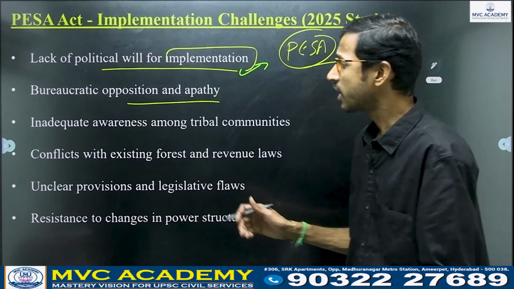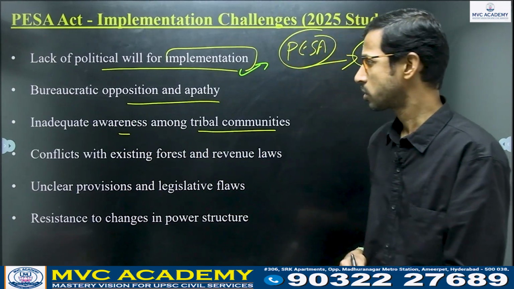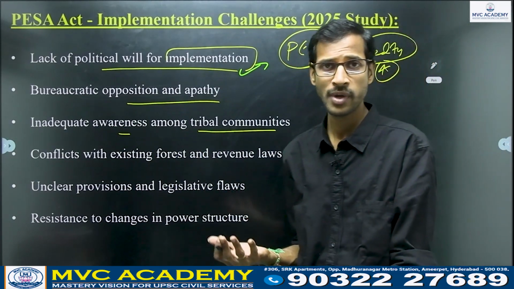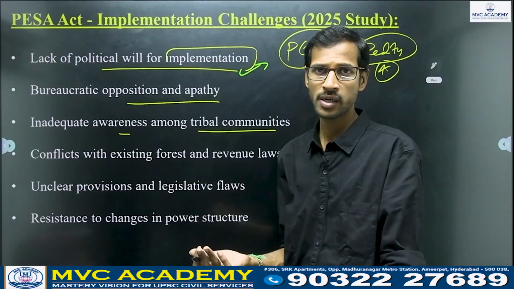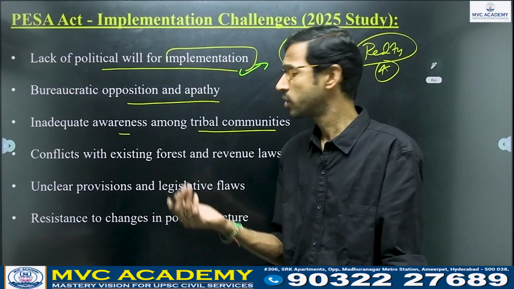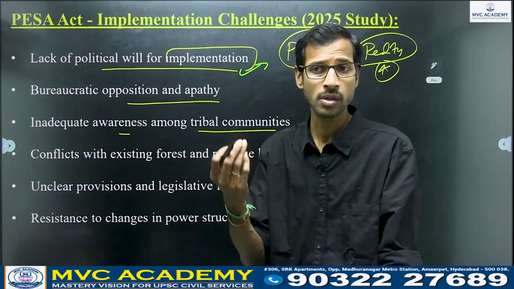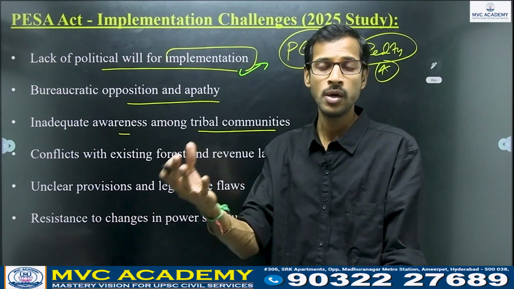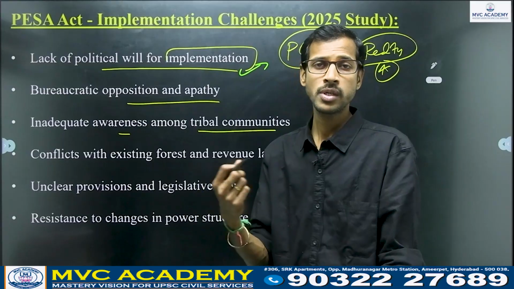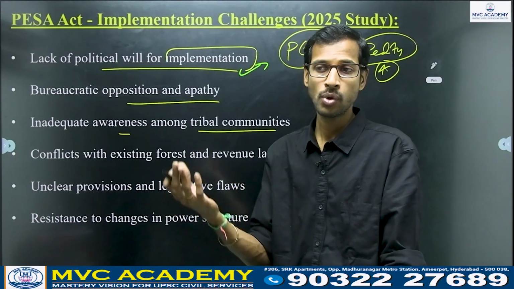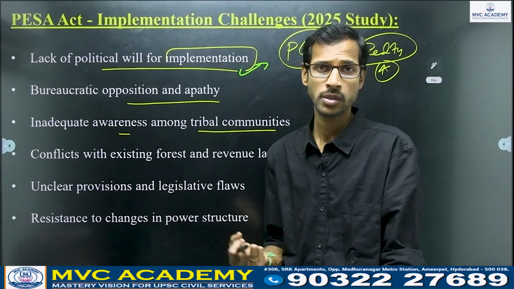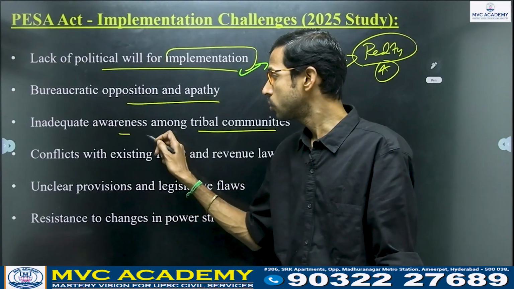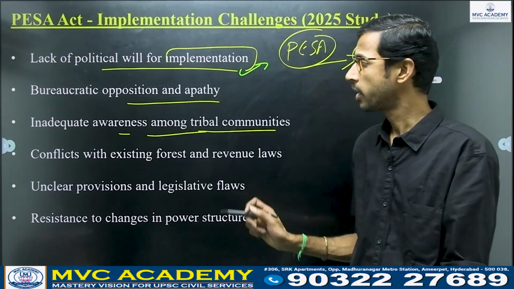And also inadequate awareness among tribal communities. They don't know even about the PESA Act, what are their rights, etc. So they have to be made aware, right? What are their rights? Minor forest produce. They have the rights to collect and also utilize those things, right? And also bamboo and honey, these types of things they can utilize and also they can sell. So that also they don't know. That is the main important thing.